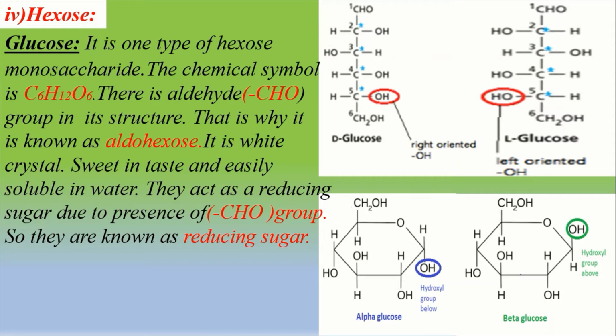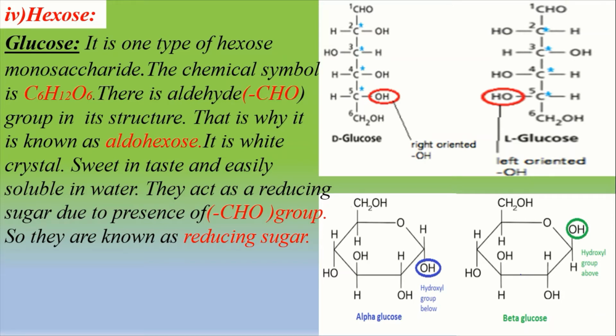At this time, a hydroxyl group is formed at carbon number 1. When the OH group is located over carbon number 1, it is called beta D-glucose, and if it is under, it will be alpha D-glucose.